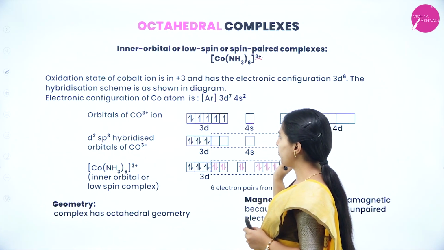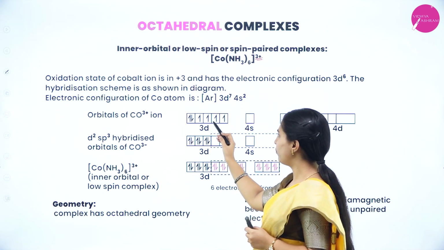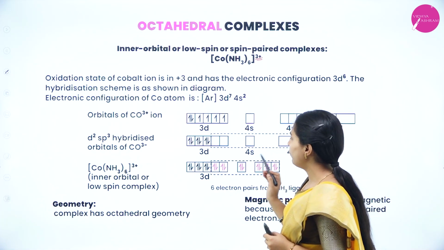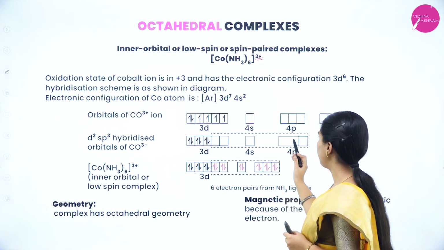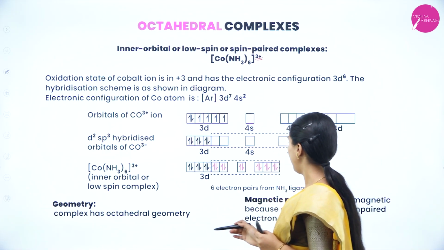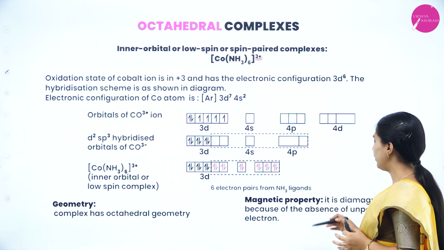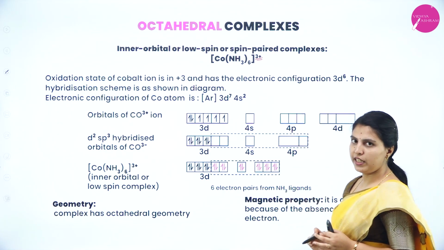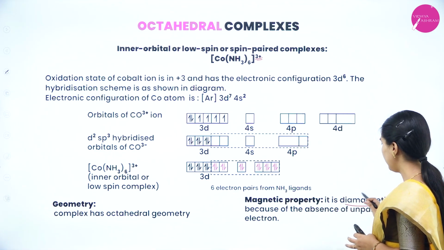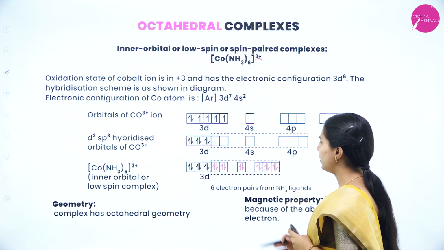For +3, three electrons should be removed, so 6 electrons remain in d. It gets hybridized and forms d2sp3 hybridization. The geometry will be octahedral, and due to no unpaired electrons in the shell, it is diamagnetic in nature. It will not show magnetic property at all.